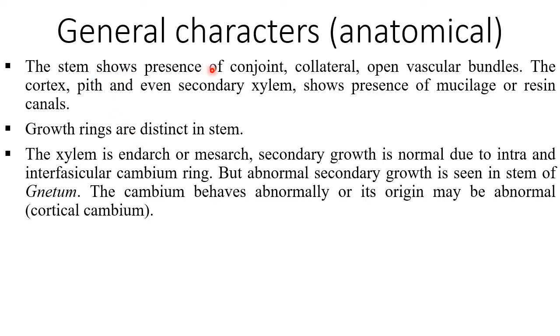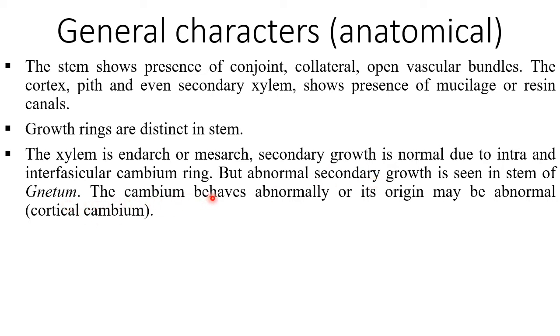The stem shows presence of conjoint collateral open type of vascular bundles. The cortex, pith, and even secondary xylem show presence of mucilage or resin canals within the tissue. Growth rings are distinct in stem. The xylem is endarch or mesarch. Secondary growth is normal due to intra and interfascicular cambium ring, but abnormal secondary growth is seen in stem of Gnetum.